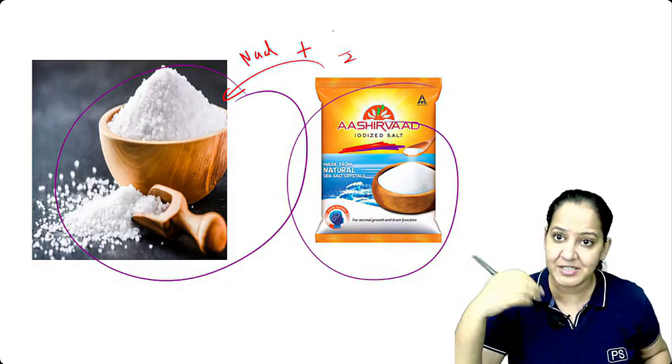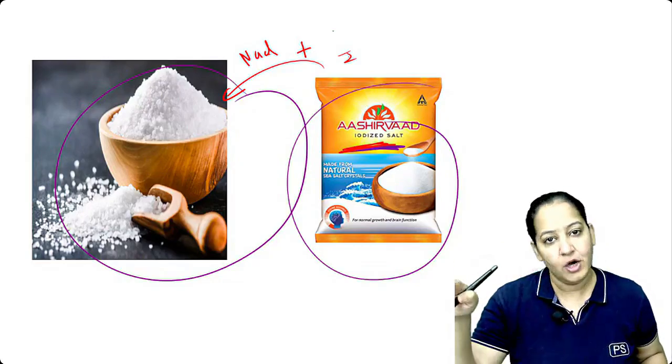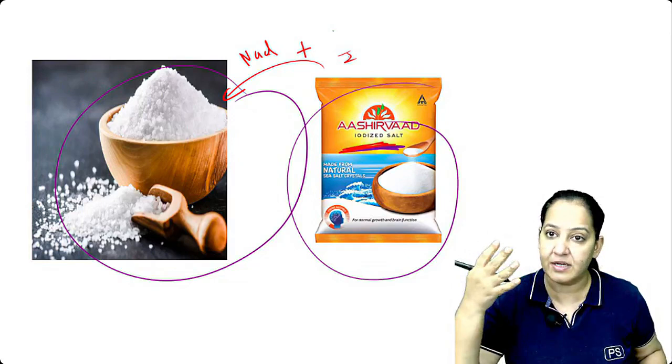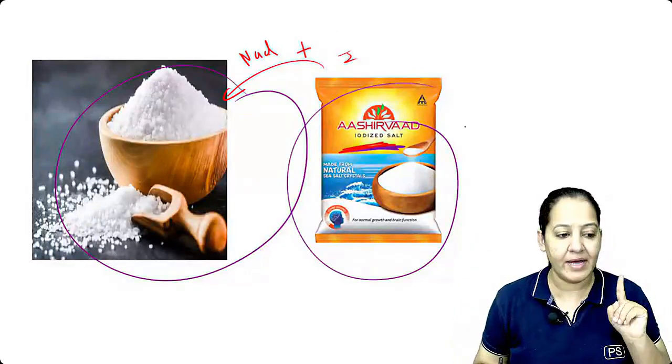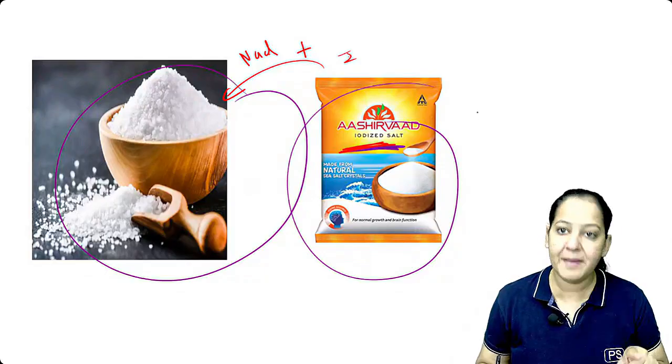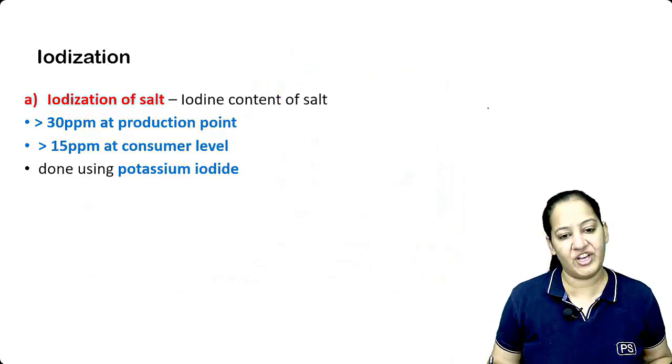So the risk factor is present. The soil is deficient of iodine, but goiter still doesn't occur. So the risk factor is present, but the disease doesn't occur. So iodized salt is a type of primary prevention. Yes, all food fortification is a type of primary prevention.